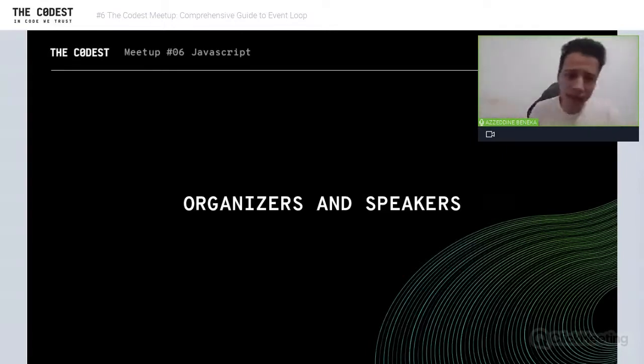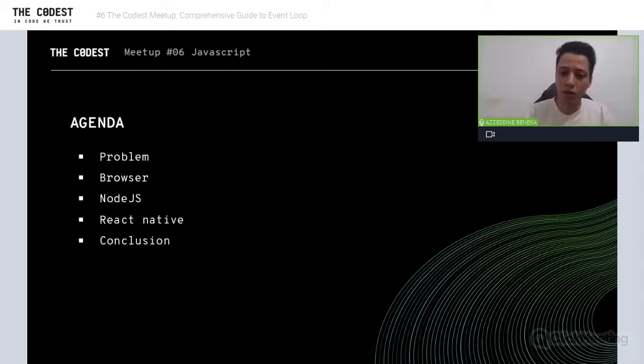So in this talk, we're gonna talk about the event loop, okay? And the event loop is a critical component for you guys as JavaScript developers. We cannot talk about the event loop without introducing the problem, why the event loop does exist. Then we're gonna talk about the event loop in the context of the browser, and then in Node.js. Then we're going to talk about the event loop in React Native briefly.